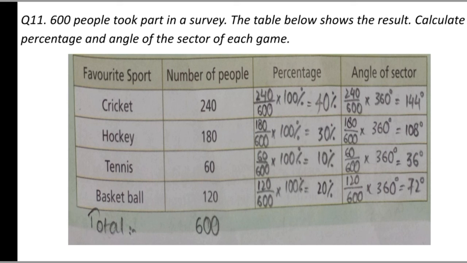Similar is the case with hockey. The number of people who participated in hockey is 180. So divide 180 by 600 and multiply it by 360 degrees. After solving it, you have got 108 degrees. Similarly, you have to find the angle of the sector of tennis and basketball. So complete this table in your copies. Do this neatly. This is the last question of your exercise 19. Okay, thank you.